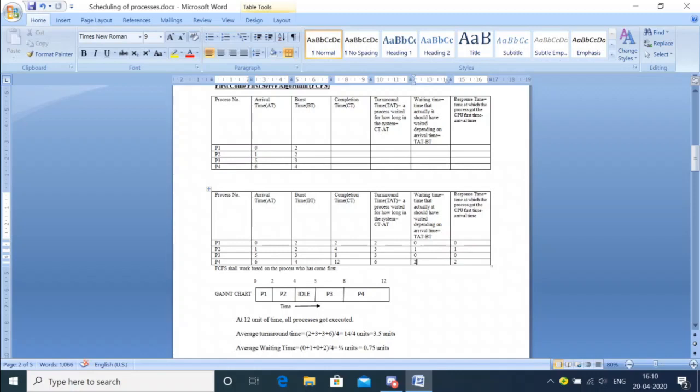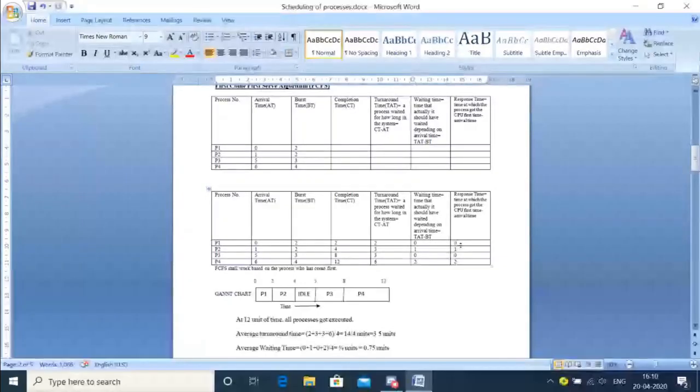Now, in case of non-preemption algorithms, the response time will be the same as the waiting time only. So we can directly copy paste the results here. For preemption algorithms we will see that it is different, so there we have to do the calculation. Whatever we have found in the waiting time can be copy pasted in the response time.